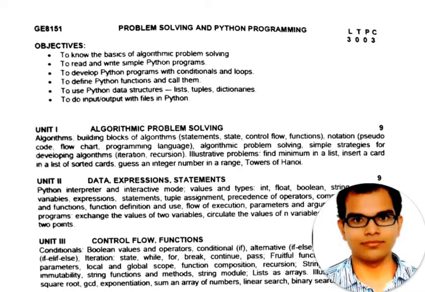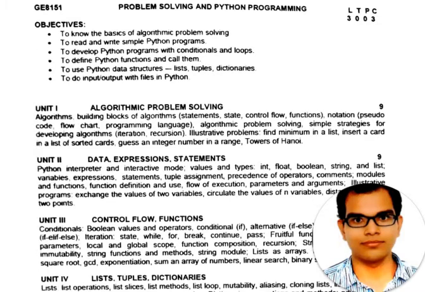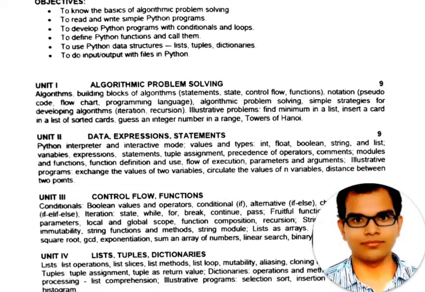So the first unit is algorithmic problem solving. Here we will cover what an algorithm is and what the basic building blocks of an algorithm are. Unit two is data, expressions and statements. Python programming starts from the second unit. The third unit is also related to Python programming, and it is control flow and functions. Whatever control flows and functions there are, we will see in the third unit.